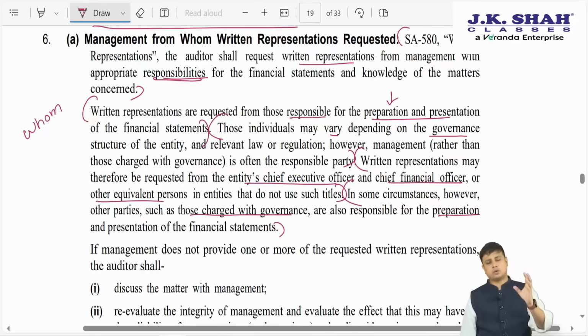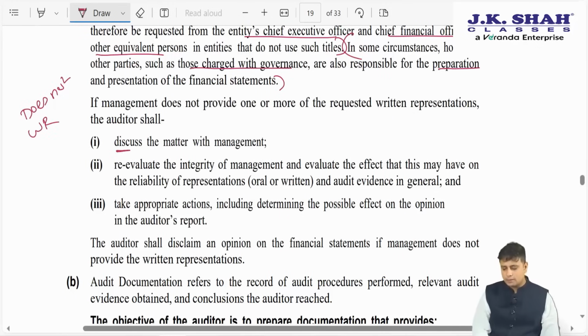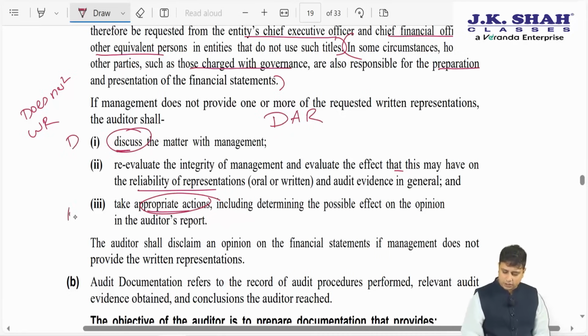So here they are asking from whom we are going to ask written representation. The second point they have added: if the management does not provide written representation, then what are we going to do? So we will discuss with the management. We may take appropriate action. We will reevaluate the reliability of representation. If you recollect, all the students have studied with me, what do we call this? DAR. D, discuss with the management, take appropriate action, and lastly R, reevaluate the integrity.